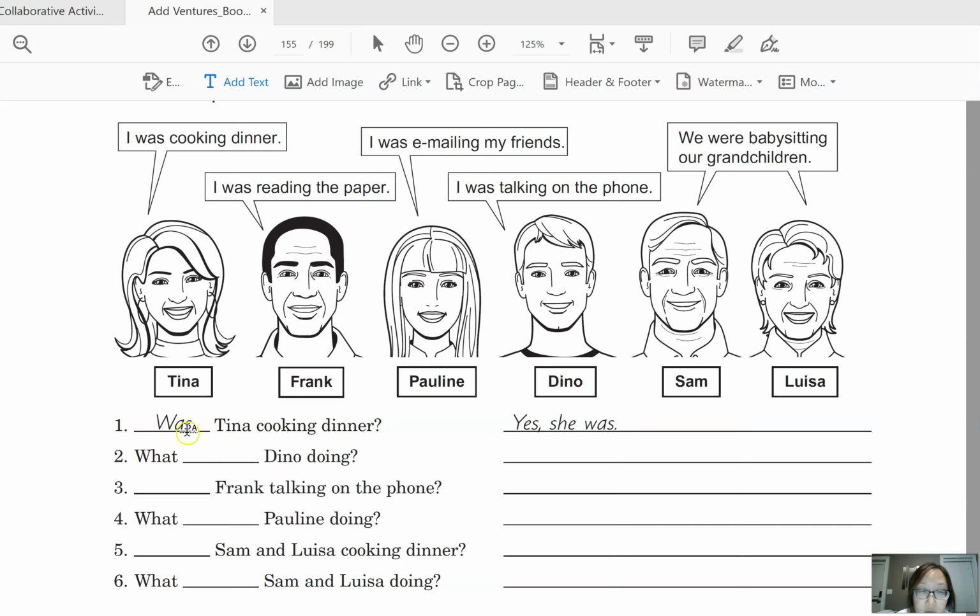So if you look at number 1, it says, was Tina cooking dinner? So let's find Tina and her activity. She was cooking dinner. So yeah, we can say yes, she was. Okay, that's the short answer. But of course, we can practice making a longer answer. We can say, yes, she was cooking dinner. Okay. So take some time to complete these questions and answers.